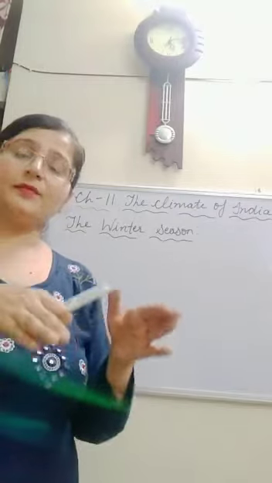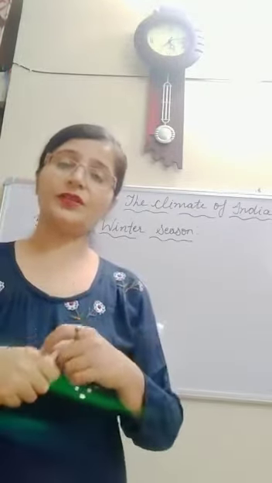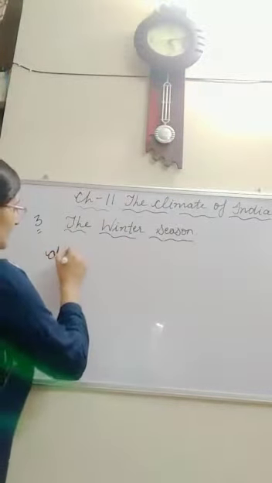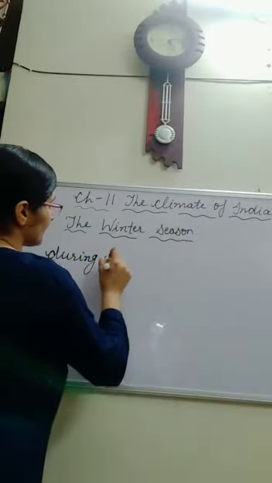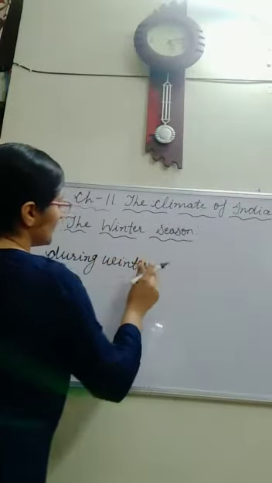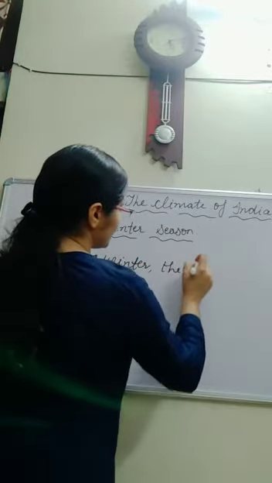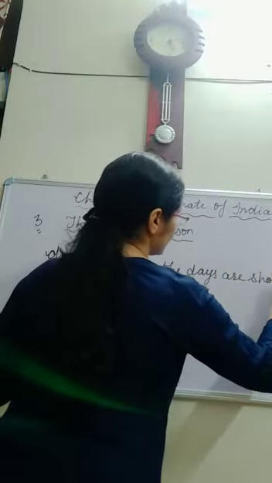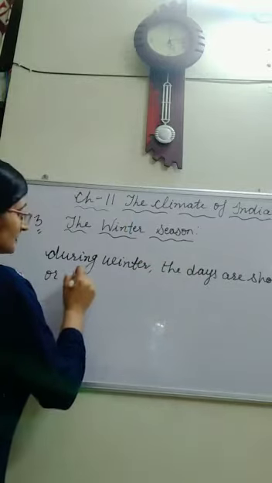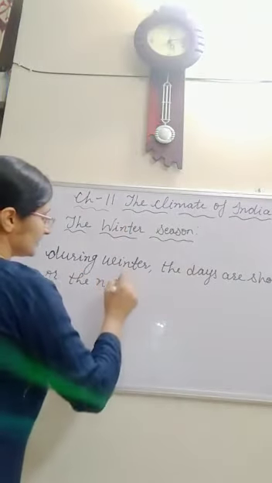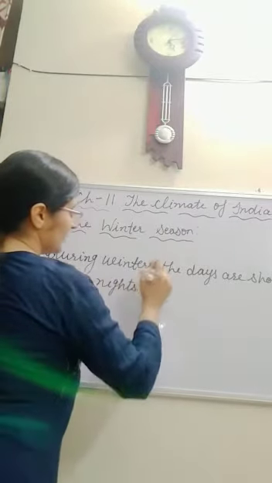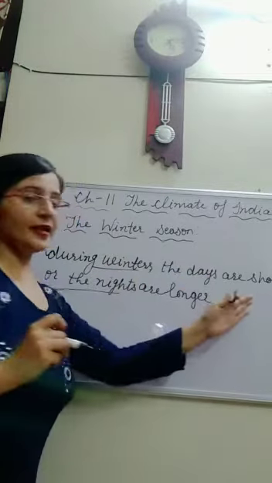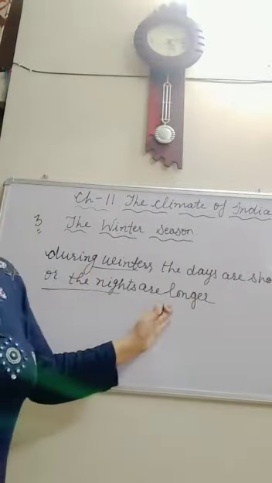In other words, we can also say that during winters, the days are shorter or the nights are longer. During winters, the days are shorter and the nights are longer.